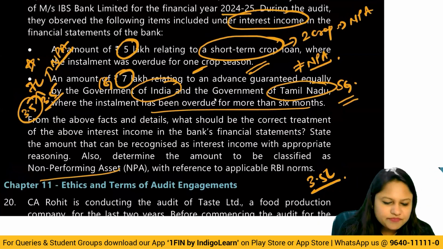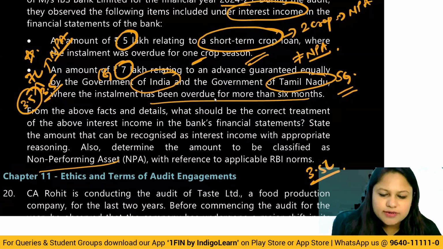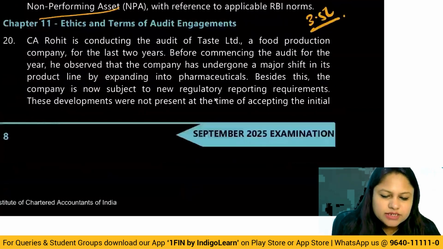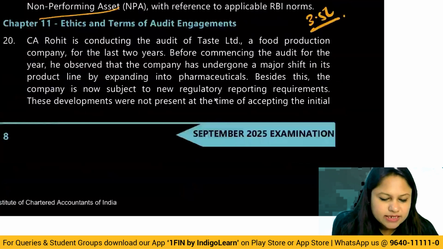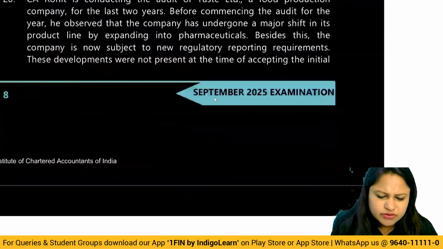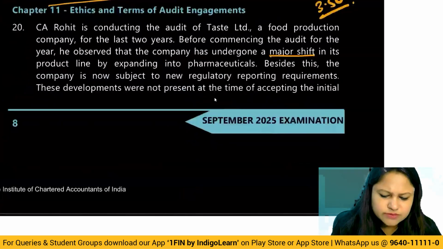Then ethics and terms of engagement. CA Rohit is conducting audit of Taste Limited, a food production company, for the last 2 years. Before commencing the audit for the year, he observed that the company has undergone a major shift in the product line by expanding to pharmaceuticals. Besides this, the company is now subject to new regulatory requirements. These developments were not present at the time of accepting the initial audit engagement. CA Rohit is of the view that there is no need to issue a new engagement letter. Examine whether the viewpoint is correct.